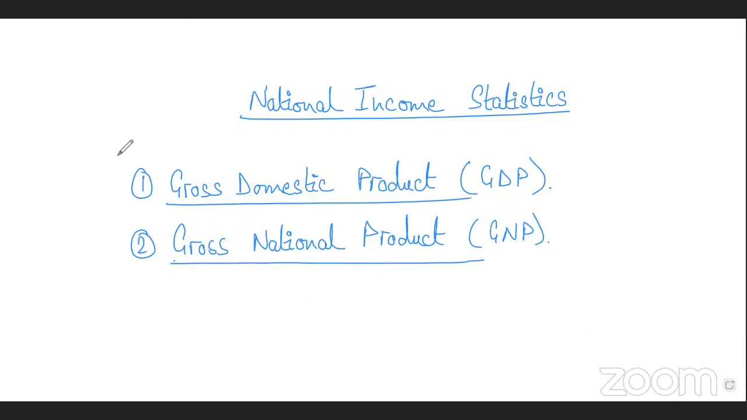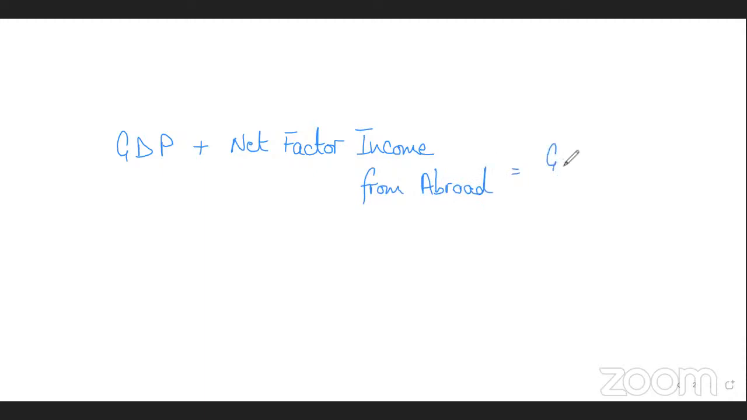How do we calculate GNP from GDP? Quick recap: gross domestic product plus net factor income from abroad. That would give you your gross national product. Now, what is net factor income from abroad? Think about it. It is the income that your nationals are earning overseas minus the income that foreigners are earning in your country.